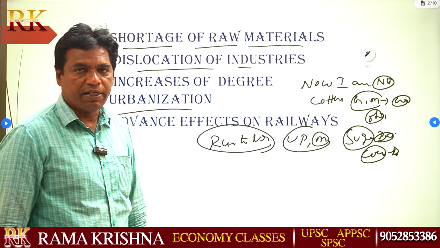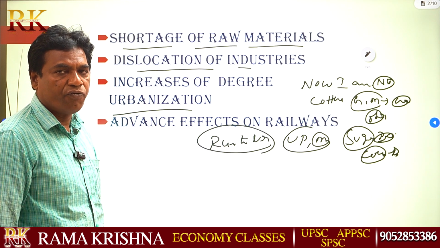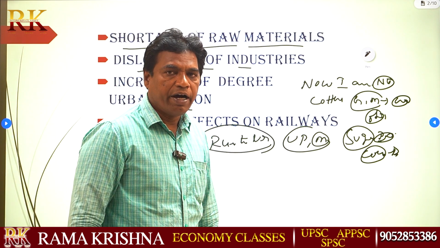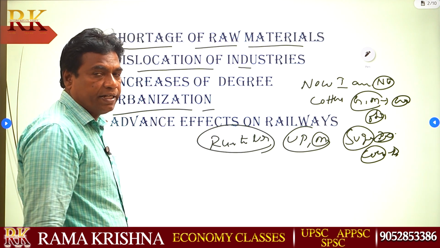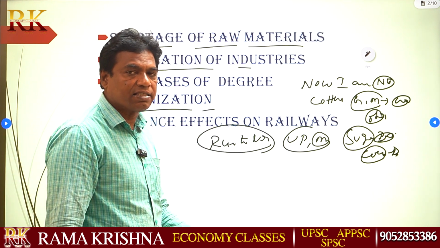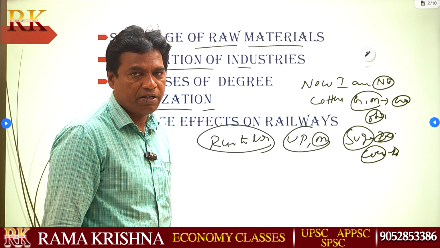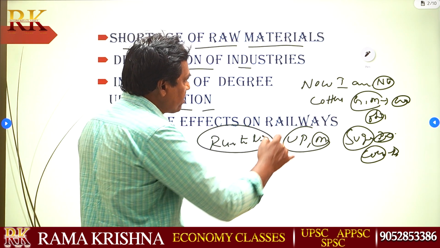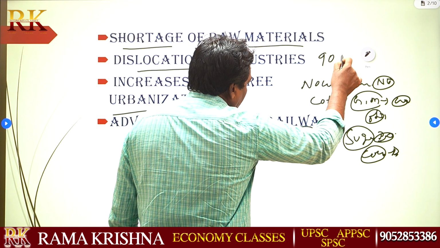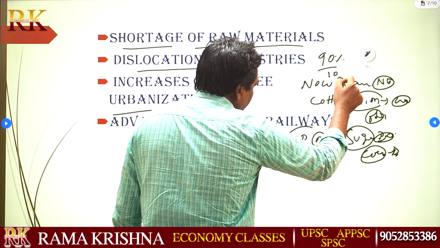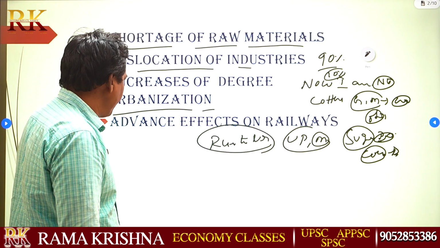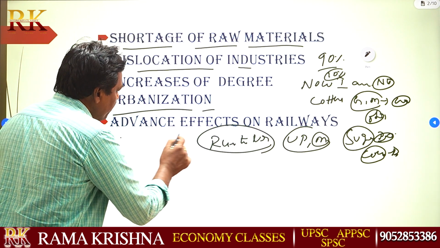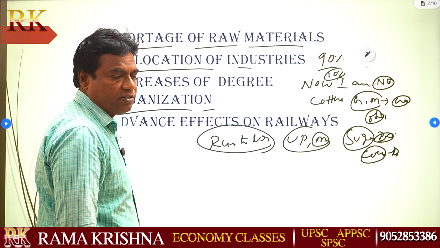When the literacy rate increases, a number of people move from rural to urban areas. That is called urbanization. The degree of urbanization has gradually increased in India. Once upon a time it was 90% rural area and 10% urban area. Now things have changed.